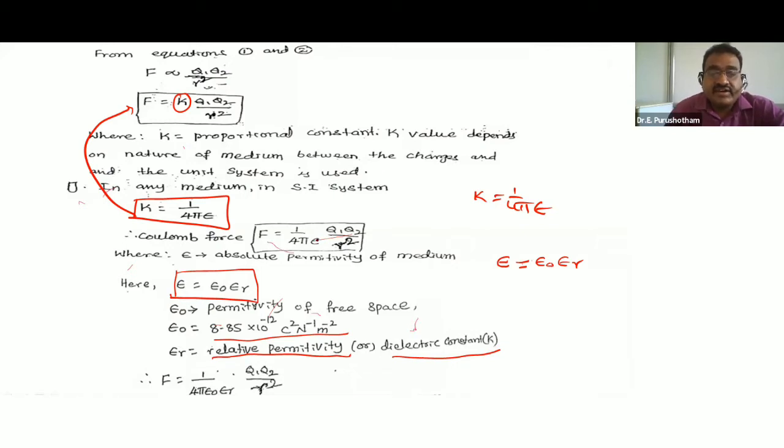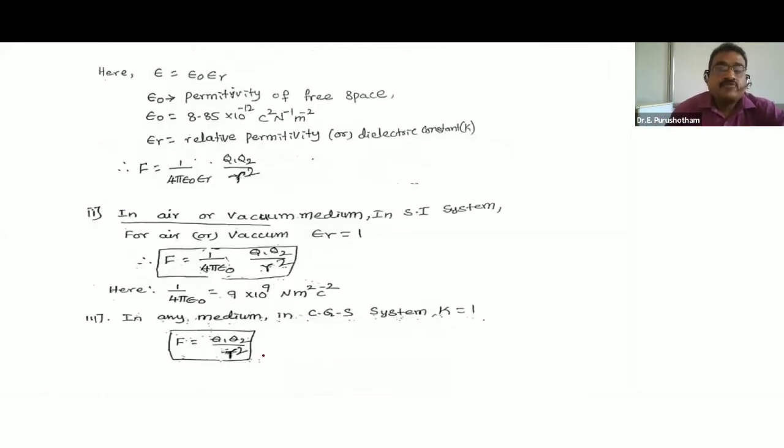So substituting here, epsilon is equal to epsilon naught into epsilon r. You can observe here 1 by 4 pi epsilon naught epsilon r. At the place of epsilon, we substituted epsilon naught into epsilon r, remaining same q1 q2 by r square. So up to here same.